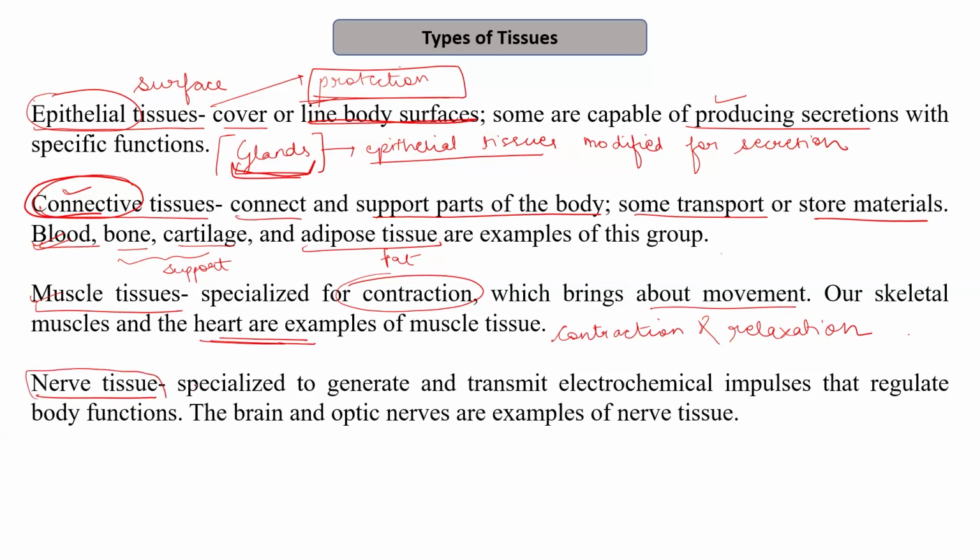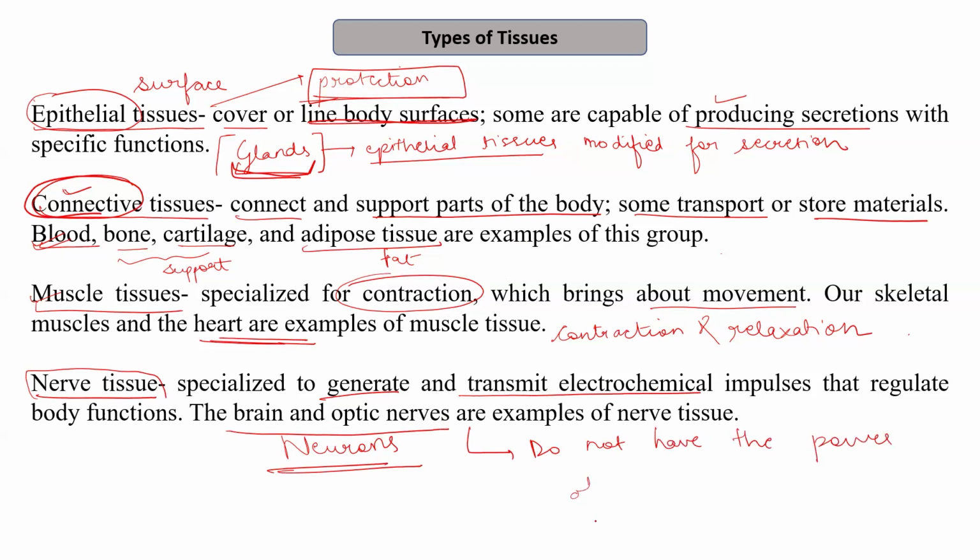Next, we have nerve tissues. Nerve tissues are specialized to generate and transmit electrochemical impulses. For example, the neurons, right? The neurons are made up of nerve tissues, and examples are the brain and the optic nerves that supply the eyes. One very important property of nerve tissue is that it does not have the power of regeneration. So they lack the power of regeneration.